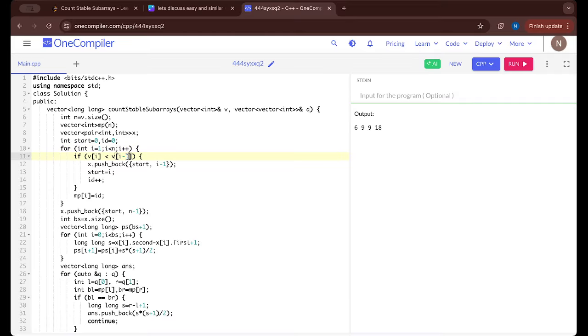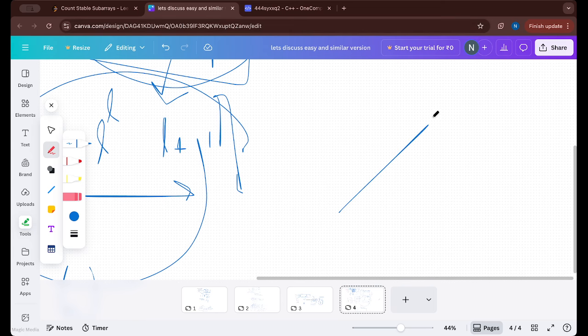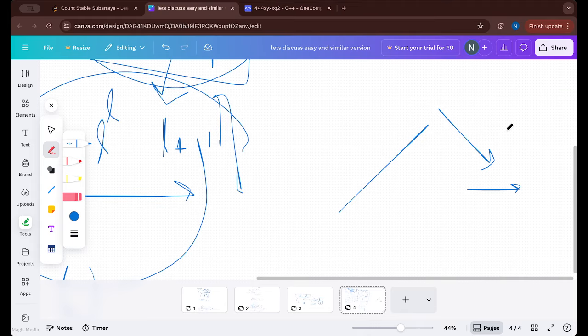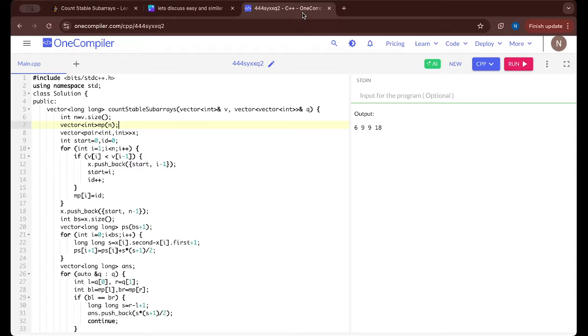If this broke the sorted condition, so till now it is increasing, and now it falls, it means that we are able to get a new block, right? And when we are getting a new block, we have to store the old block in the pair, right? So x dot pushback start comma I minus 1.